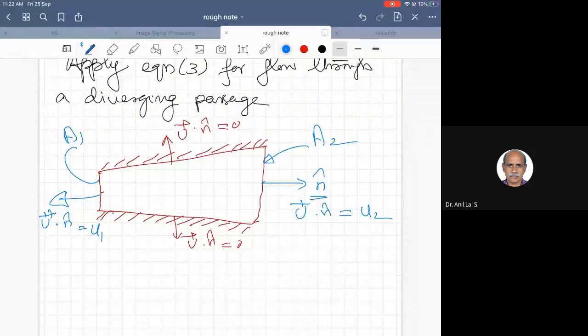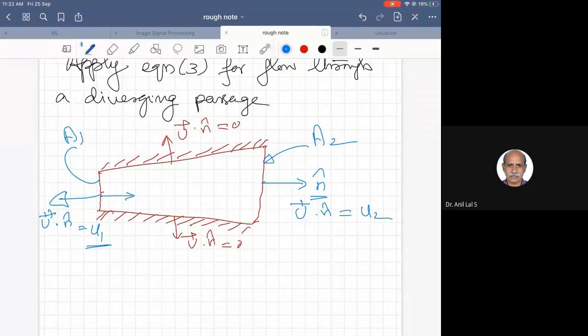So u1 is what is the flow going out? The flow going out is u1 from A1. But in the actual case, what is actually happening? This flow is coming inside the pipe here, and flow is going outside the pipe here.